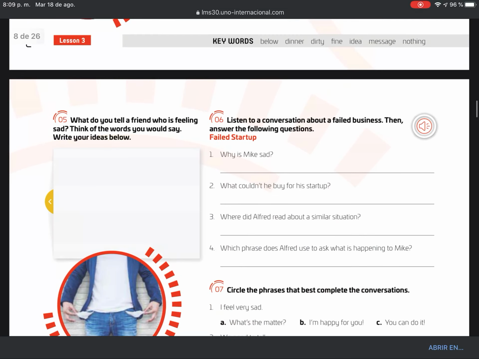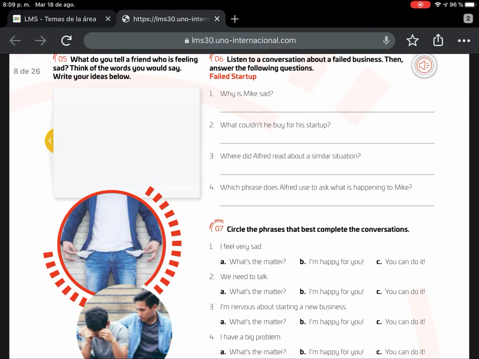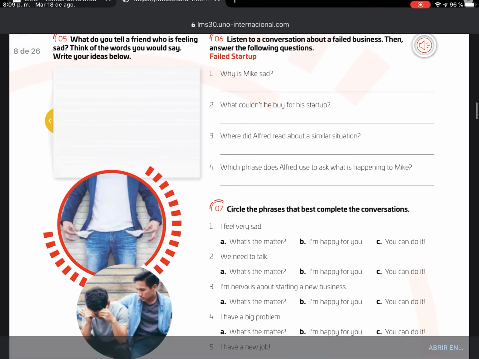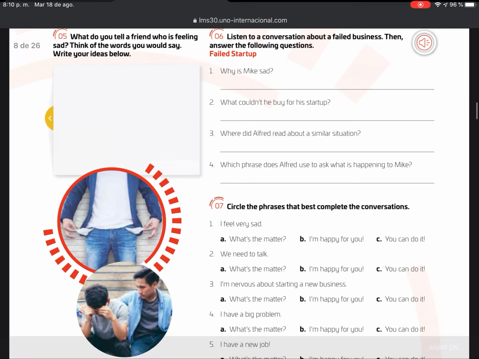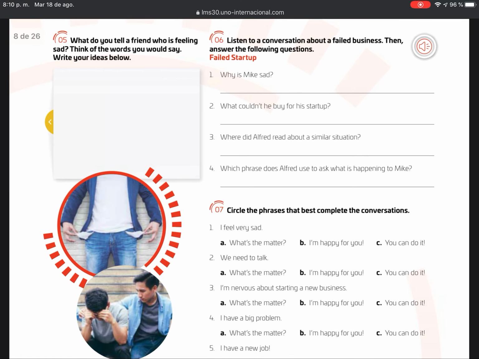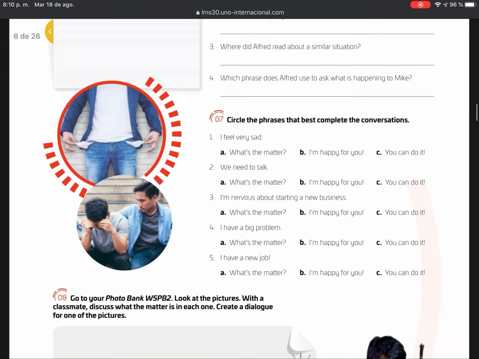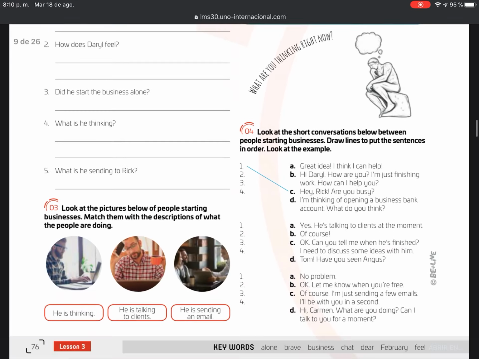Then we are going to follow to the next page, where we are going to develop a listening exercise called Failed Startup. It's going to be a listening where we are going to answer some questions about the listening that we are going to hear. Then we are going to follow to the next page.